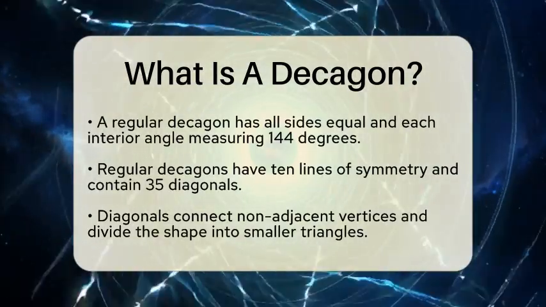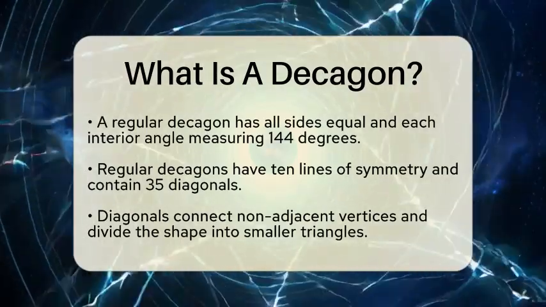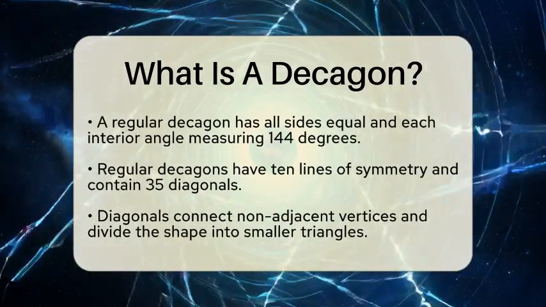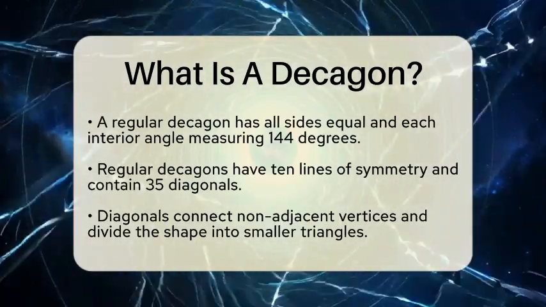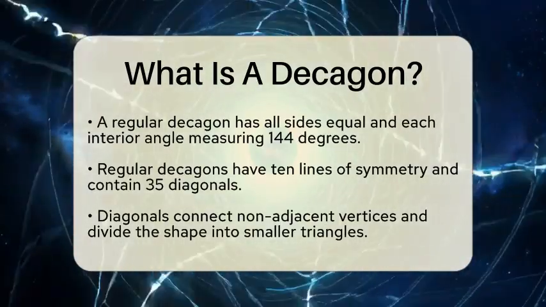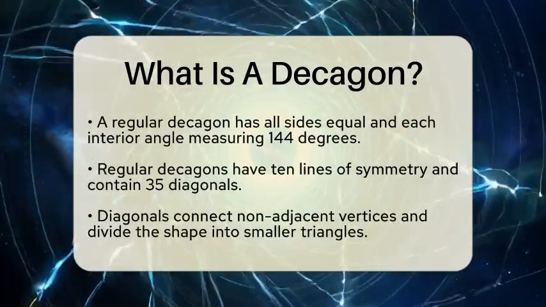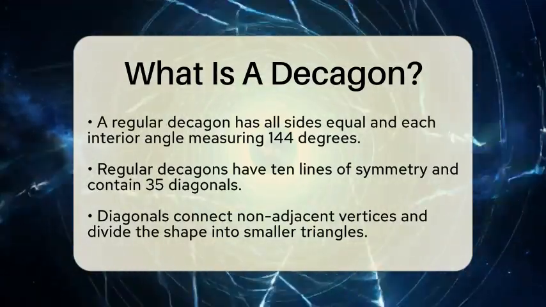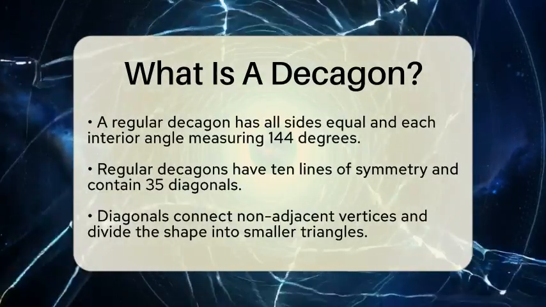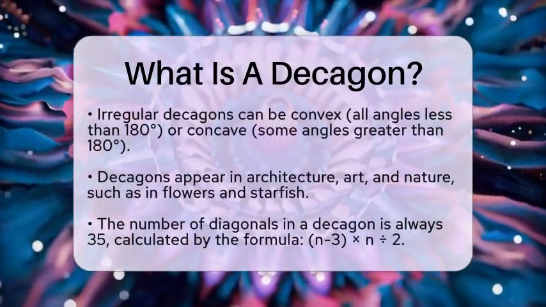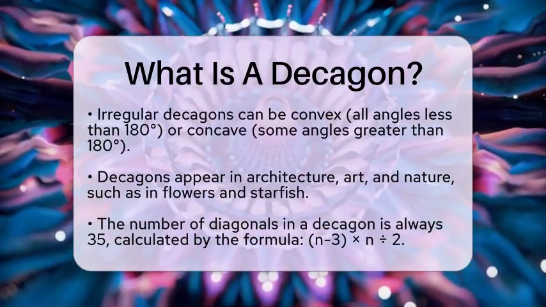An irregular decagon does not have all sides or angles equal. Some irregular decagons are convex, meaning all interior angles are less than 180 degrees. Others are concave, with one or more interior angles exceeding 180 degrees. Despite these differences, the total of all interior angles remains 1,440 degrees.